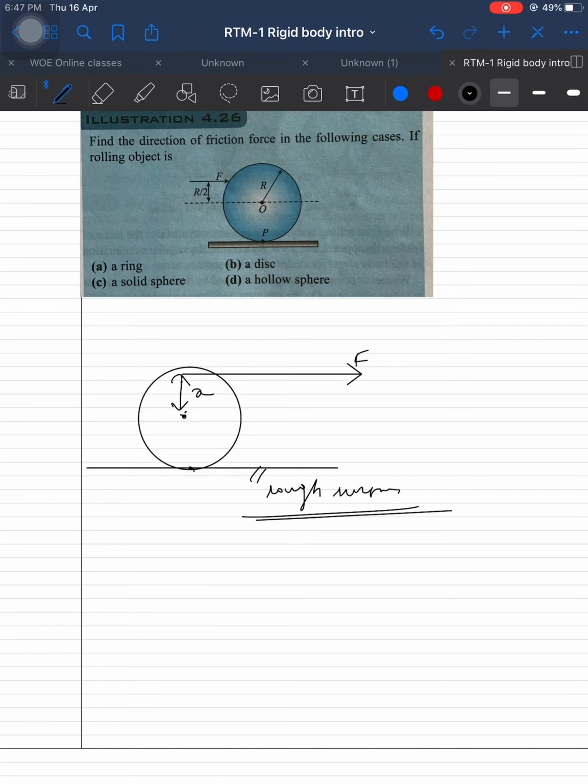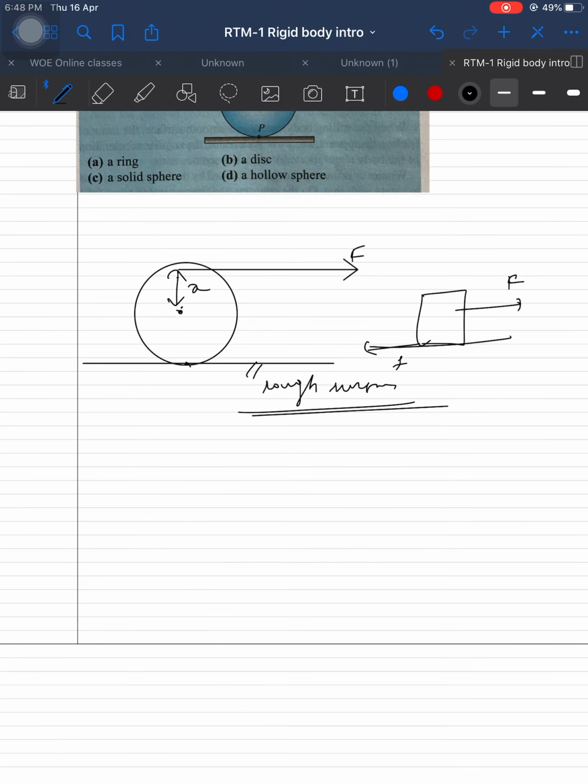You may have a question like, sir, if there is a block and the force is applied, friction will obviously act in the backward direction. Even in the same case with a rolling body, it can act in the backward direction. Why do you need to consider friction always in the backward direction? The friction direction when a body is rolling depends on the behavior of the point P. Note down, friction direction depends on the behavior of the point P.